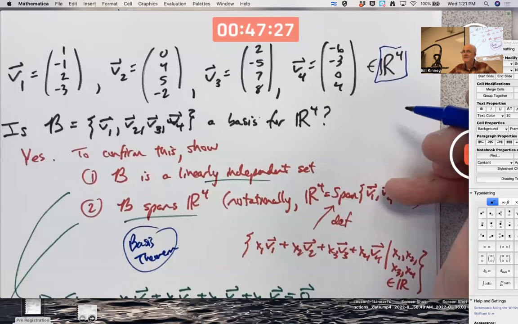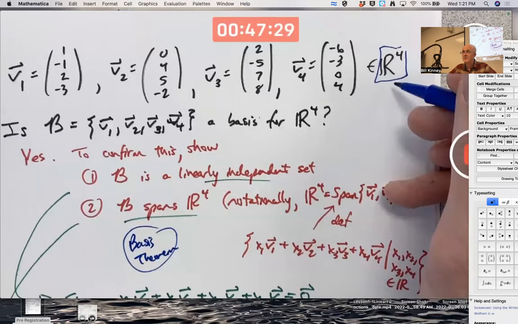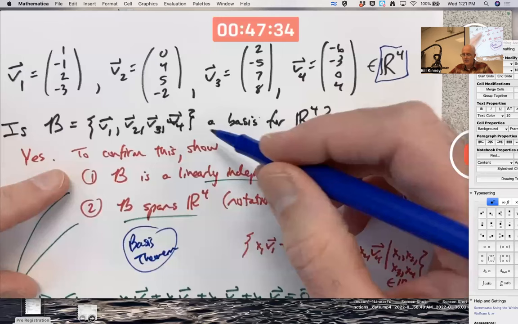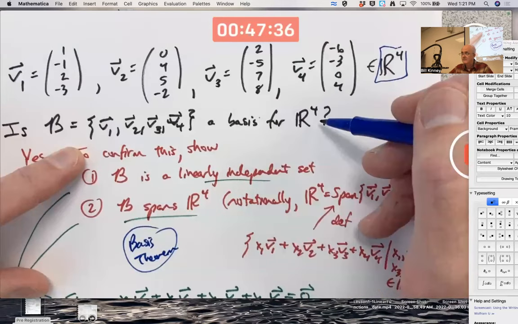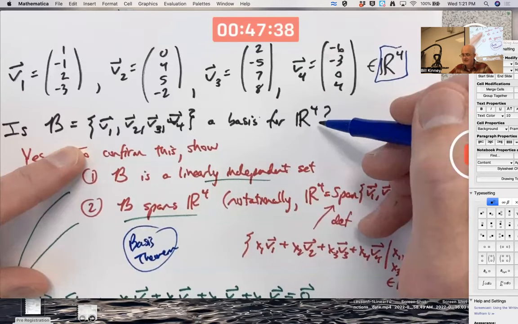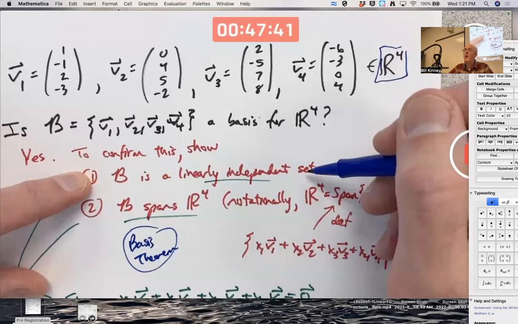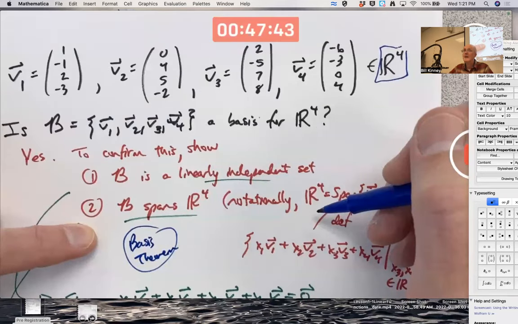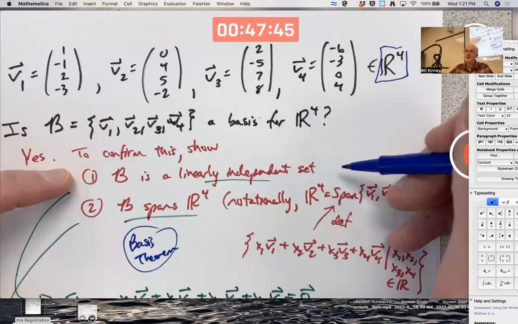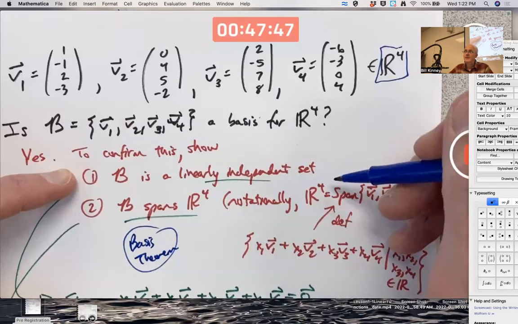But any other basis for four-dimensional space will have four vectors in it. And the basis theorem then implies that if you've got a collection of four vectors in R4, a four-dimensional space, and you know it's linearly independent, it will automatically span. And vice versa. If you know it spans, it will automatically be linearly independent. That's the basis theorem. Something to watch out for.